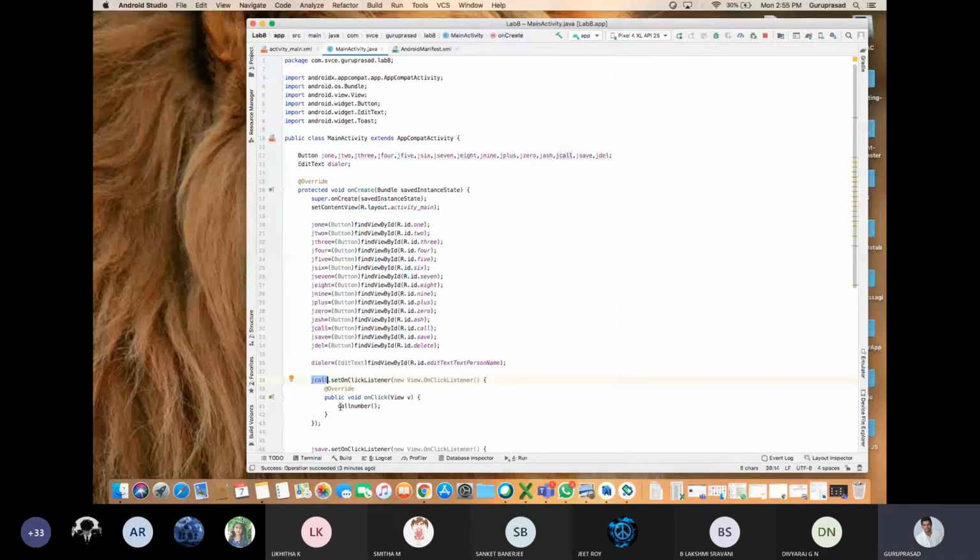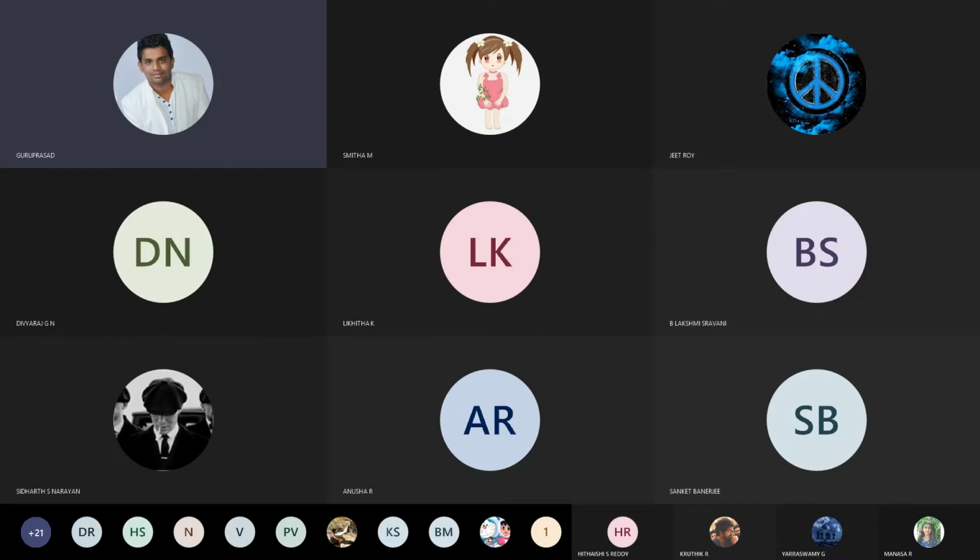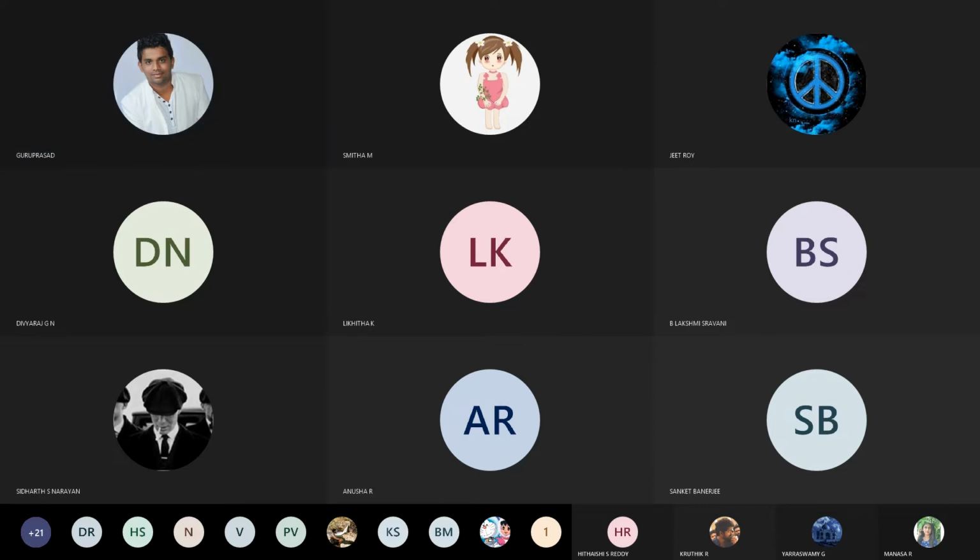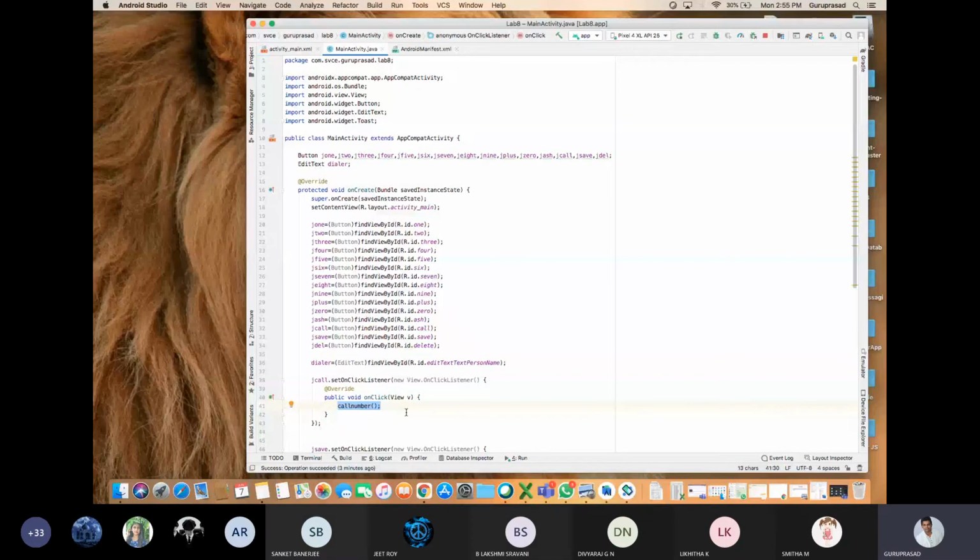But in the same page, all different 13 buttons are adjacent to the same edit text, then you should not use this method. Okay, it is more confusing for you guys. You need to use a method which I'll be demonstrating now. Okay, up to this, any doubts?